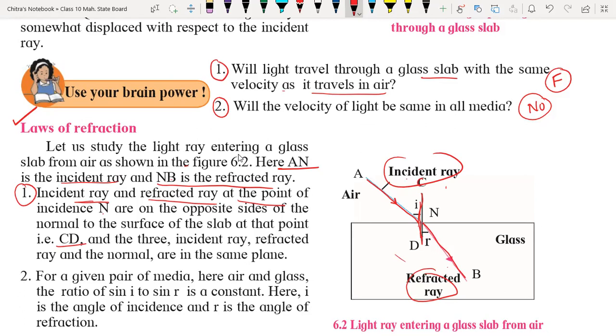Okay. Now, second law. Have you understood the first law? Yes, sir. Okay.